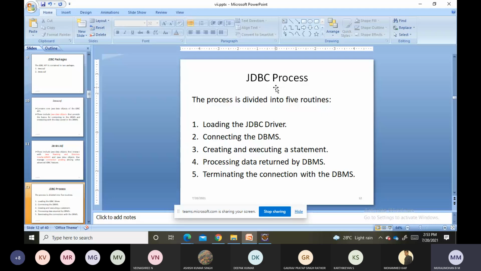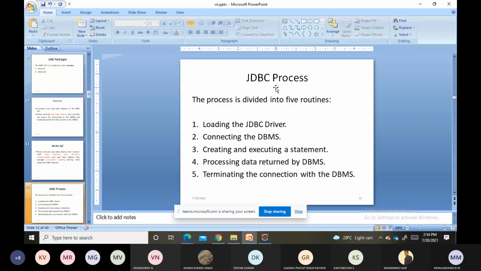Finally, we close or terminate the connection with the database, right? This is the complete procedure we should follow when the Java application is interacting with the DBMS. Kindly remember, these 5 steps are very important. In all the programs, we should follow these 5 steps.